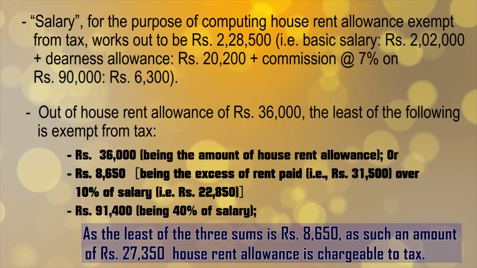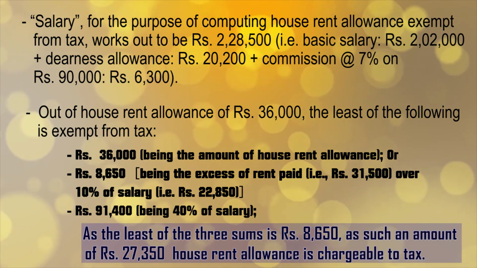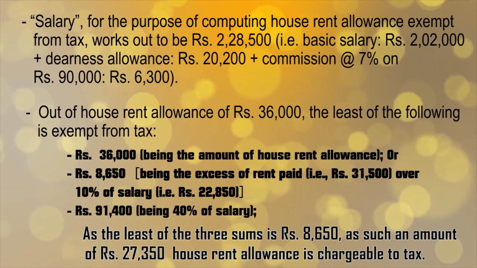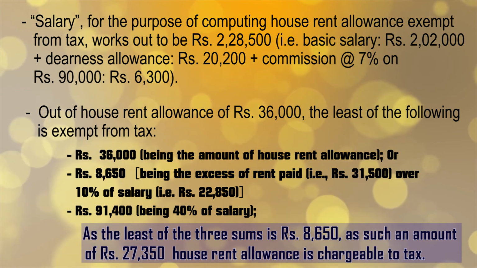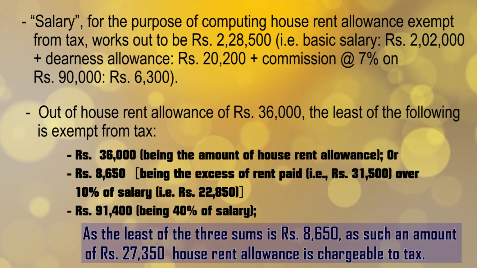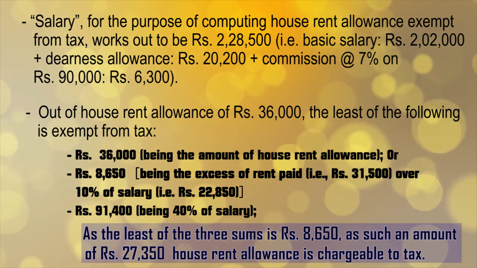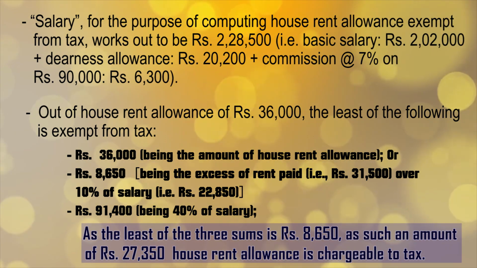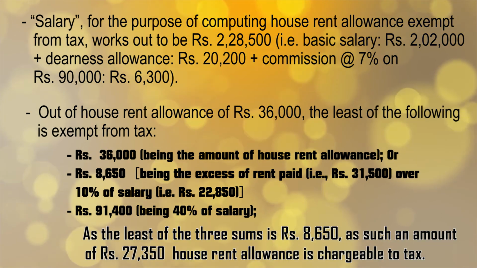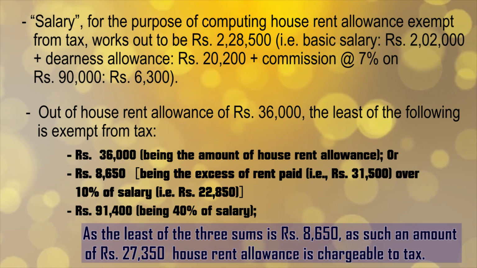So out of these three amounts, rupees 36,000, rupees 8,650 and rupees 91,400, the least is rupees 8,650, and as such 8,650 is exempted under section 10(13A) of the Act, and the balance amount of rupees 27,350 is chargeable as house rent allowance.